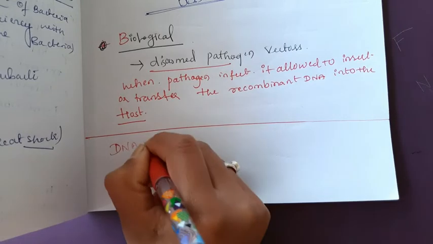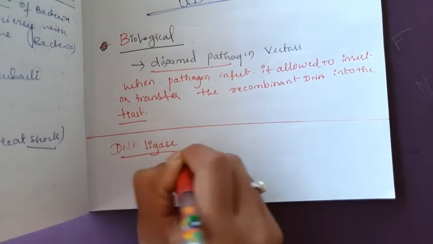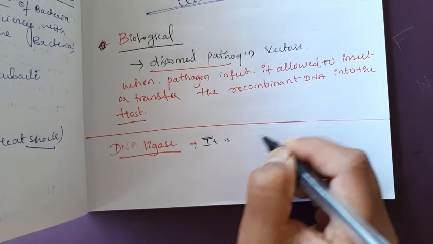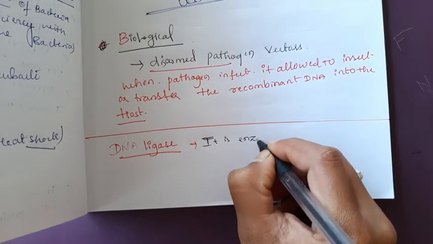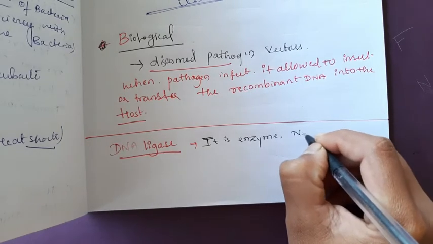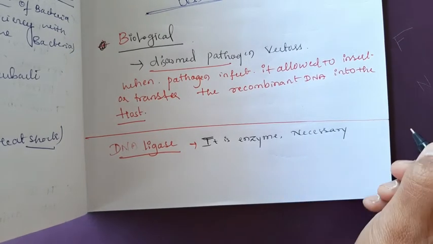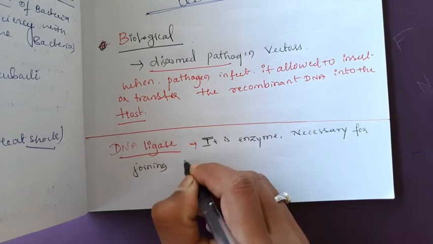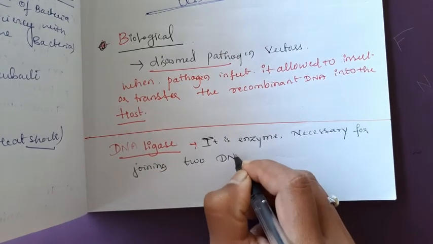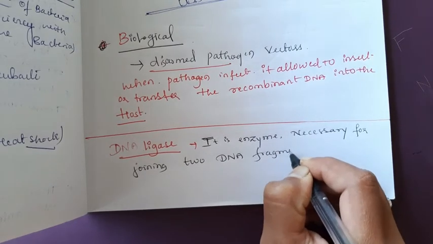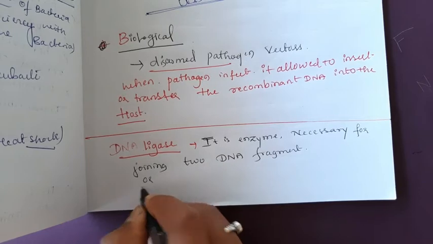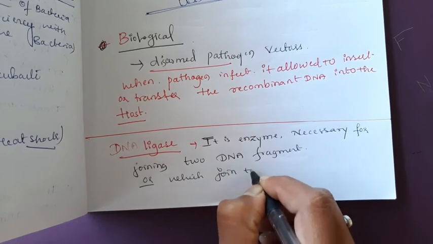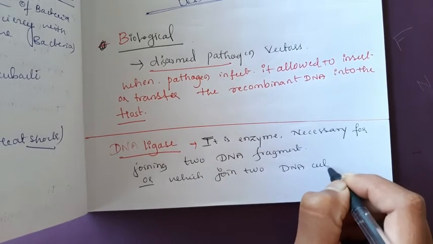DNA ligase is an enzyme necessary for joining two DNA fragments, or which joins two DNA cut ends.